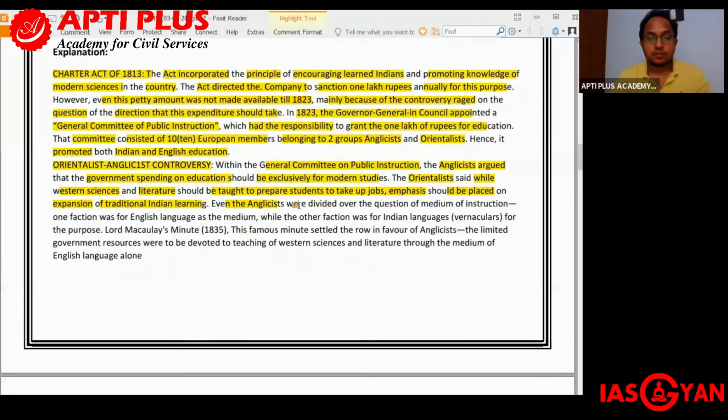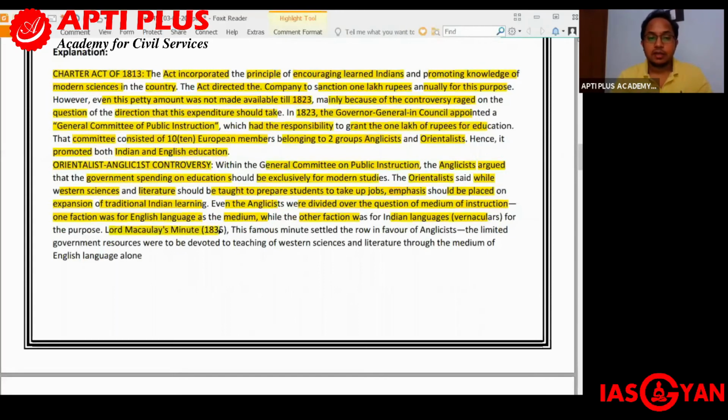Even the Anglicists were divided over the question of the medium of instruction. One faction was for English as the medium, while the other faction was for Indian languages, that is, vernacular languages.